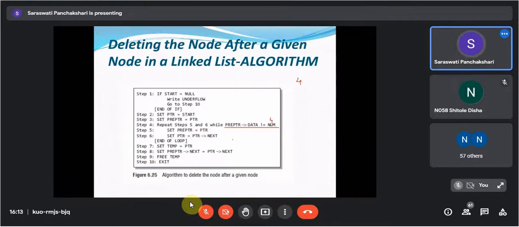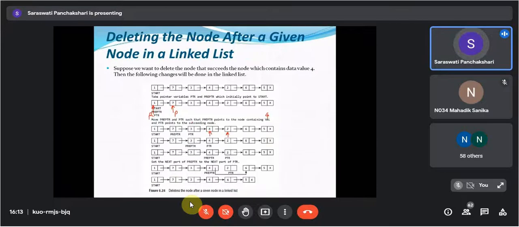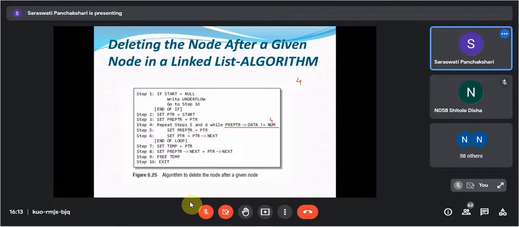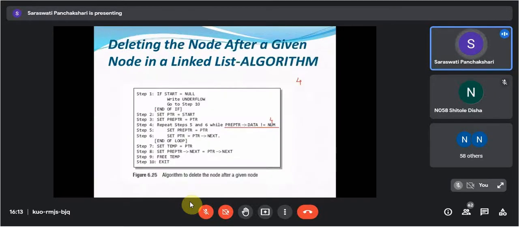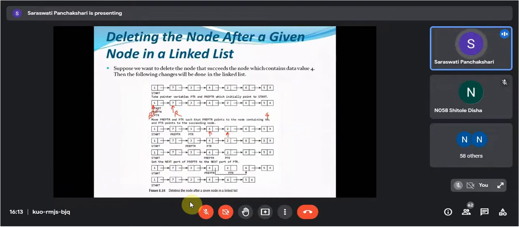Okay. Next is repeat this one. Again, now pre-PTR of data is not equals to num. If pre-PTR of data is equals to num, for no. Then what? Pre-PTR is equals to PTR. So here your PTR is pointing, so here your pre-PTR will come. This reference will go, and then PTR is equals to PTR of next. So here your PTR of next is pointing, so here your PTR will come. Getting? Yes, ma'am.